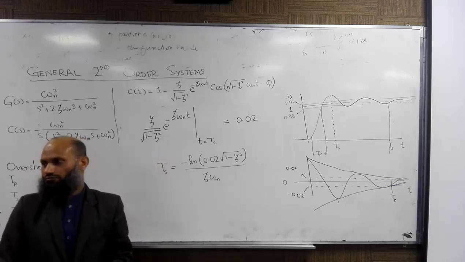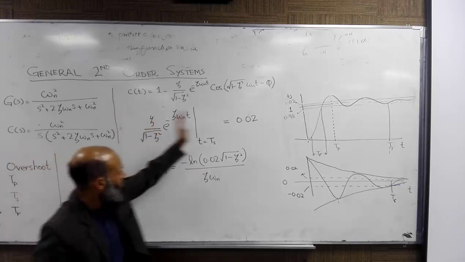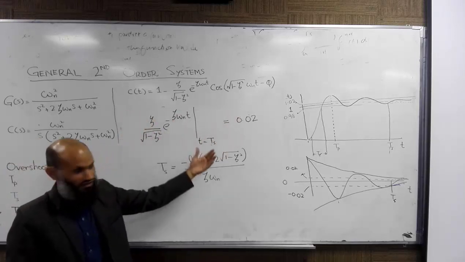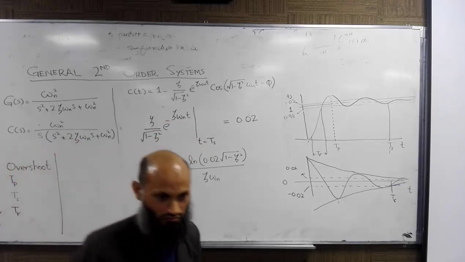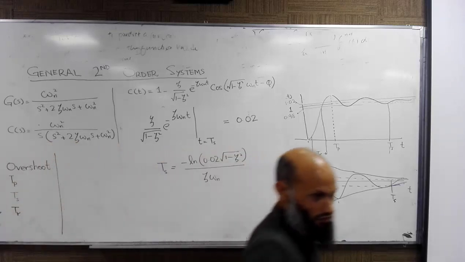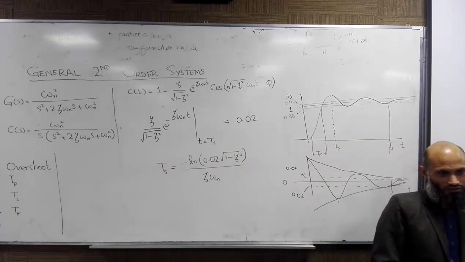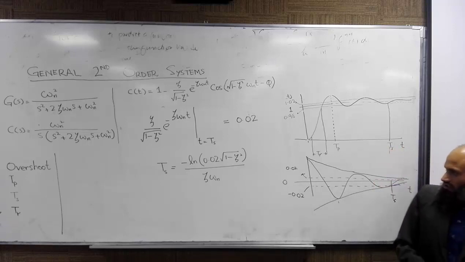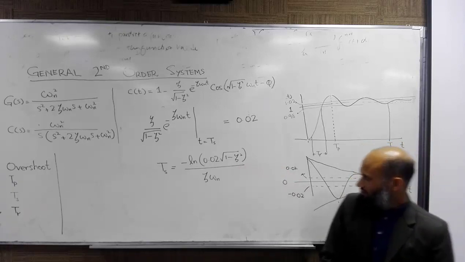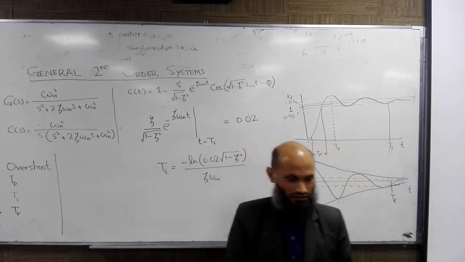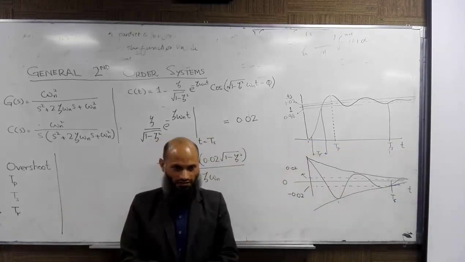What we have done is we have simply rearranged the terms. We have taken this term to the right hand side, taken the natural log of both the sides, and then finally we obtained an expression for settling time. So this expression can be utilized to compute the settling time, the time required for the response to settle down. However, this expression is quite complex. And what information does this settling time give us? It gives us the information about the speed of response, right?